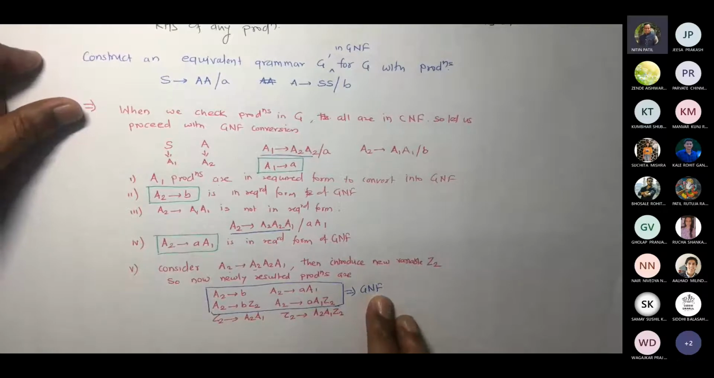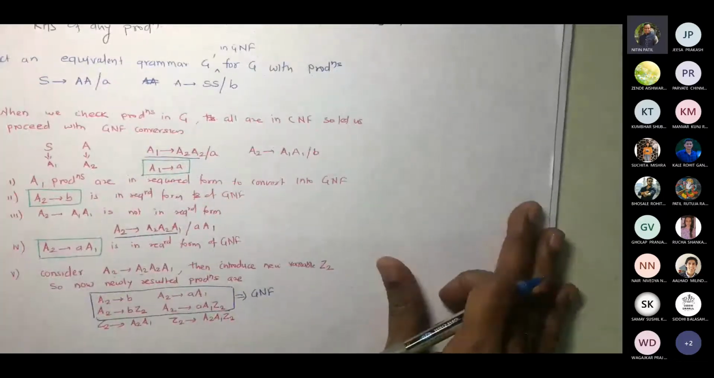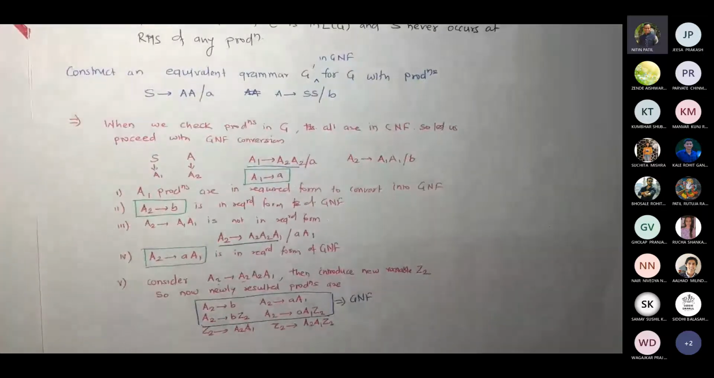But what are remaining ones? A1 productions are remaining and Z2 productions are remaining. So now only replacement is to be done. Okay, so let me add this screenshot first. See this and let me know if you find any difficulty till now.